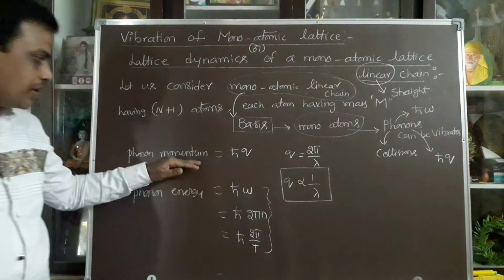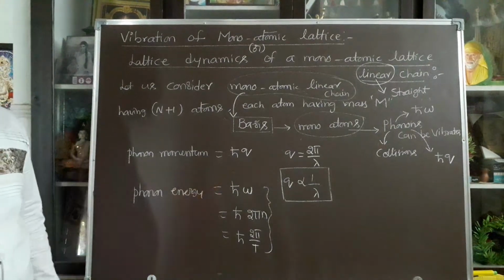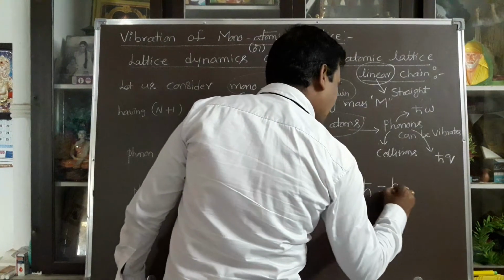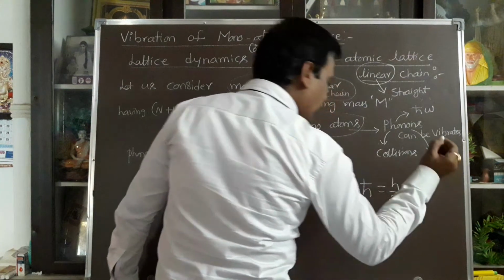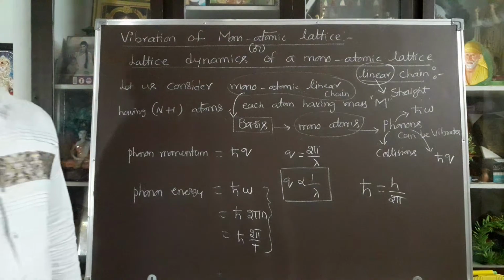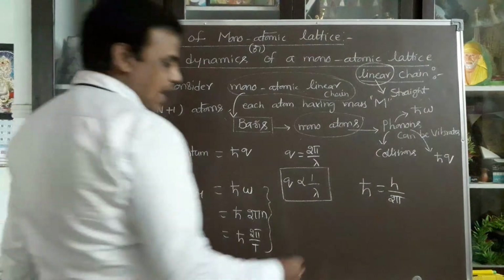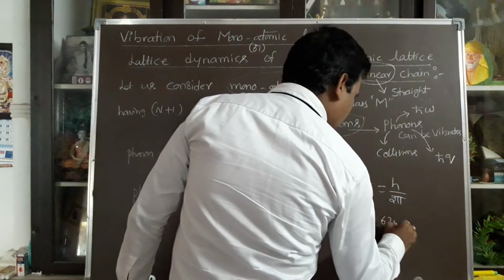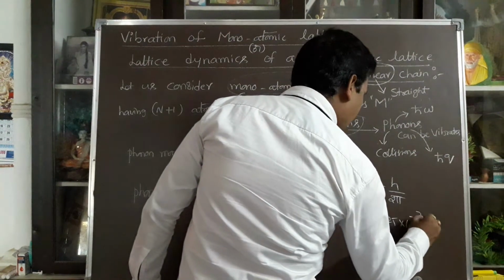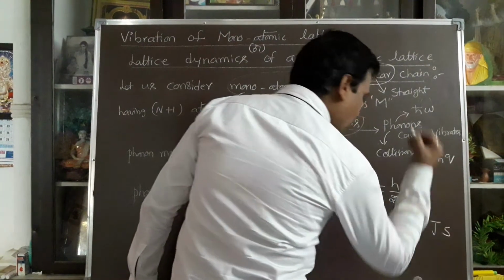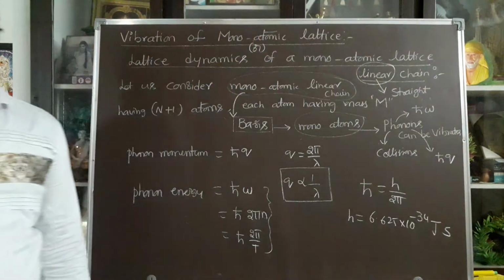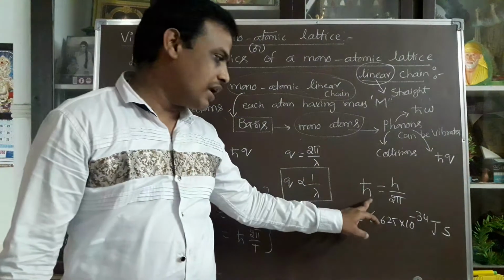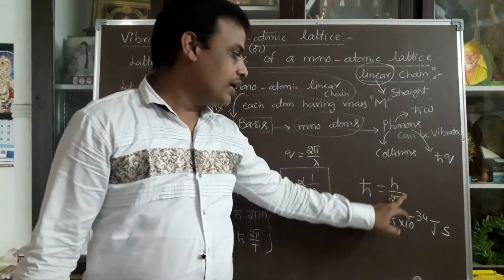Here both the momentum and energy have the h cut value. According to quantum mechanics, h cut is equal to h by 2 pi. What is h? h is nothing but Planck's constant. Planck's constant is h equal to 6.625 into 10 power minus 34 joule second. That is the constant value. In a similar way, h cut is also constant, h cut is equal to h by 2 pi.